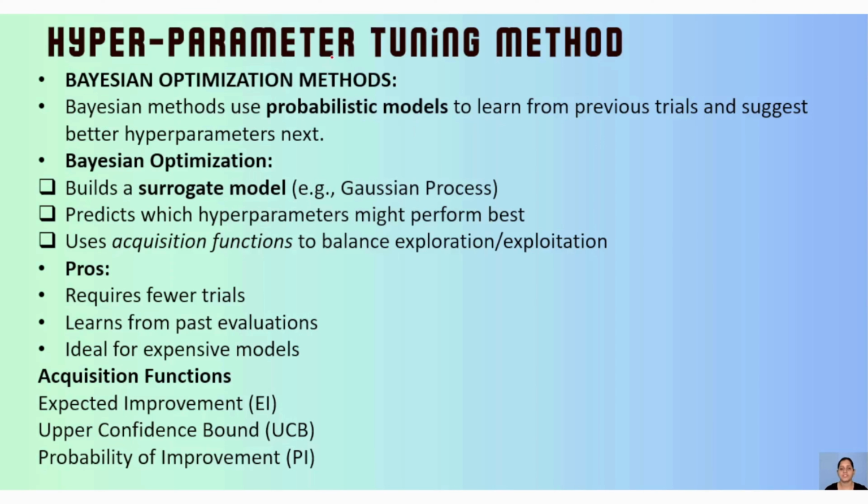What are the steps? First, it will build a surrogate model. Then it will predict which parameter will perform best from that, and it uses acquisition functions to balance exploration. So what are my acquisition functions? These are expected improvement, upper confidence bound, and probability of improvement. These are theoretical parts, guys. You need to remember this.